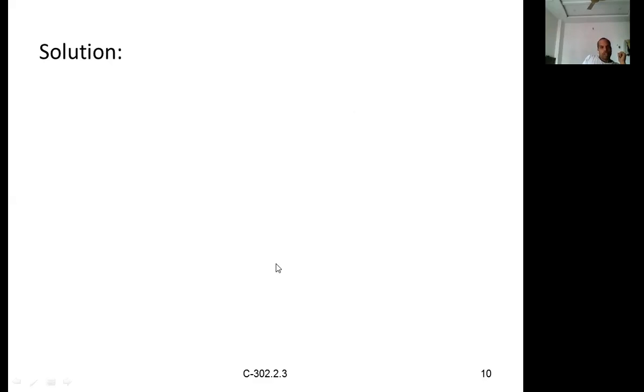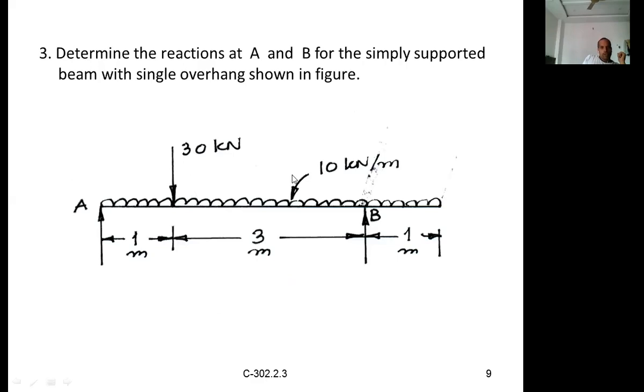What are the downward forces acting on the beam? One point load and one UDL. The point load is 30 kilonewtons. The UDL intensity of load is 10 kilonewton per meter. Now we first have to calculate the total load. You can think of it as converting the UDL into an equivalent point load. How to convert? Multiply the intensity of load with the span of the beam.